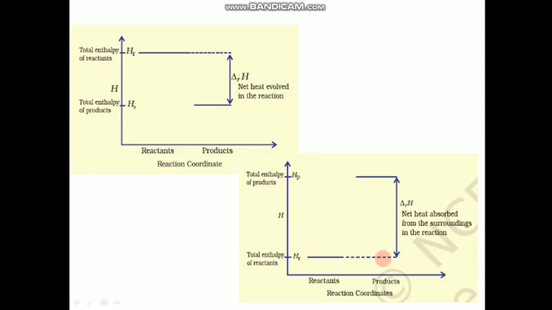The reactant gets energy, reaching this level to become product. So this reaction is an endothermic reaction. In both cases, we can see spontaneous reactions.